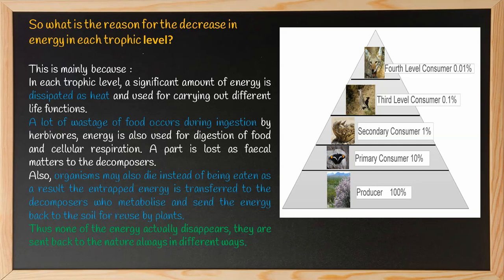Here the percentages are given. Producers have 100% energy, primary consumers have 10% energy, which means out of the 100% energy of the producers, 90% is used up by the plants themselves. They pass only 10% of their energy to the next level.